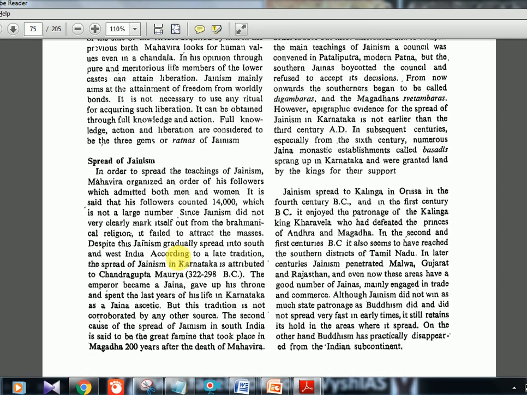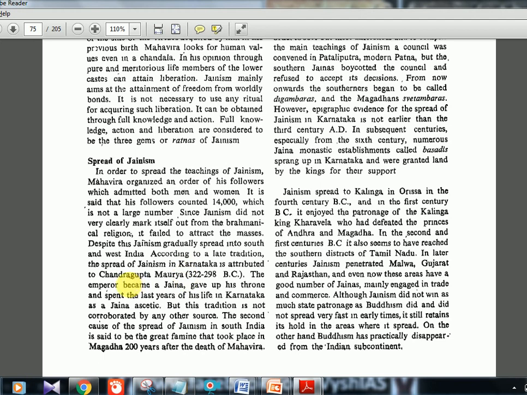Now, the spread of Jainism. In Jainism, they allowed both men and women to become followers. About 14,000 were there. That's not a huge number actually, but 14,000 people were there as followers. And they did not have a clear-cut differentiation from Brahmanism. That is why it did not spread much, because as you saw, it's not opposing the Varna system. So obviously people will not like it. So that is why it did not have many followers. That is the reason they are giving.